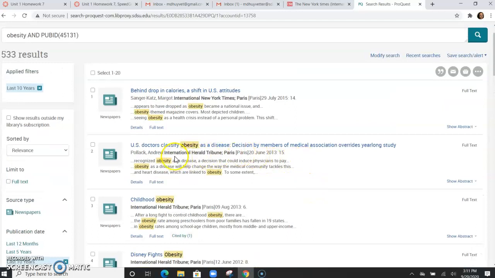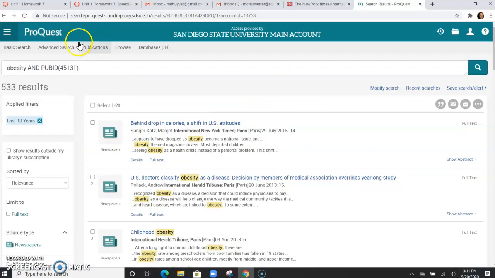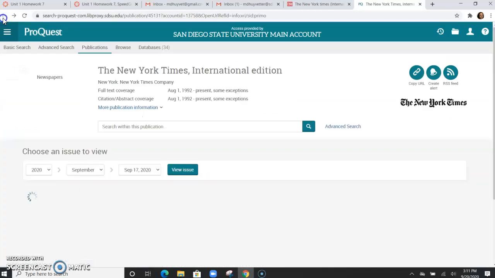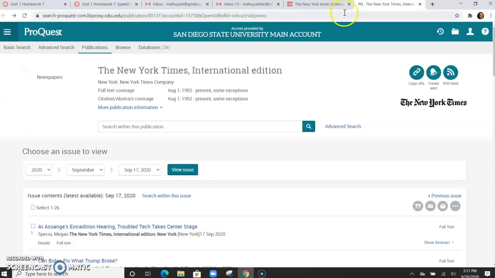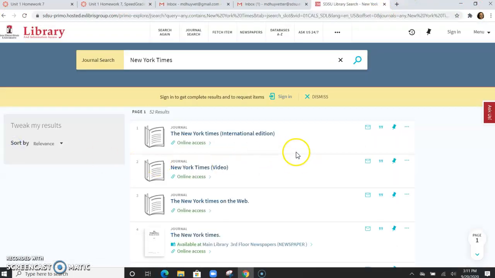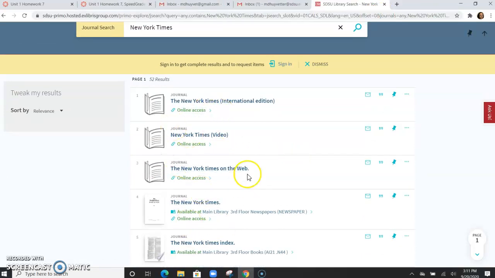Notice that the New York Times internationally is known as the International Herald Tribune. That's perfectly fine to use as a source. All right, so that's one way of looking at New York Times articles. Let's look at the other option that we have. Let me go back. Okay, so here we are back at the New York Times and different sources here. Let's now look at number 4, New York Times here.